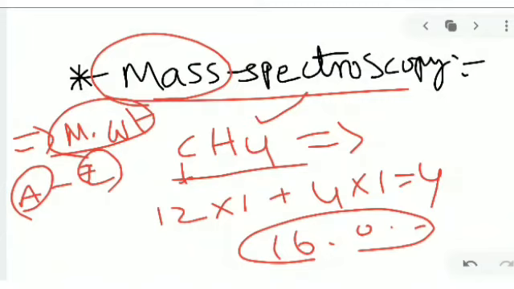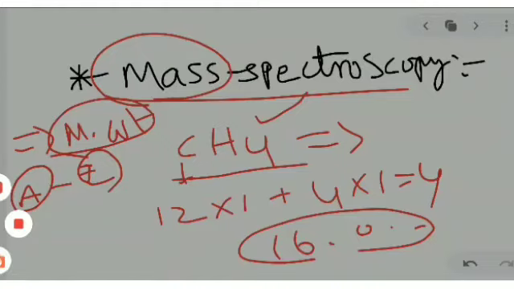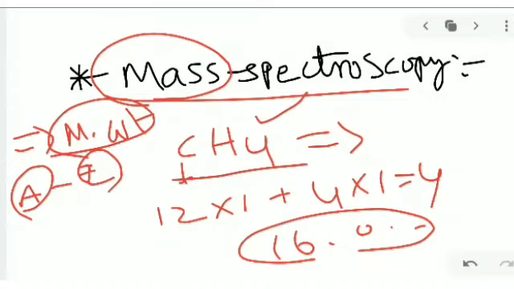So by the help of mass spectroscopy only, we can detect the molecular weight of particular compounds or molecules. The main function of mass spectroscopy is to detect the molecular weight of the particular compounds or molecules.